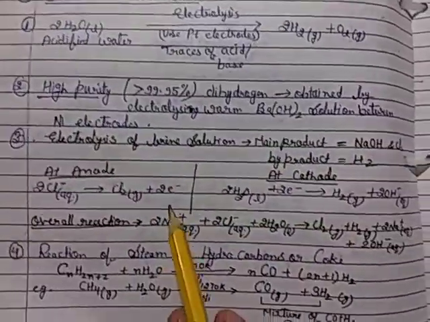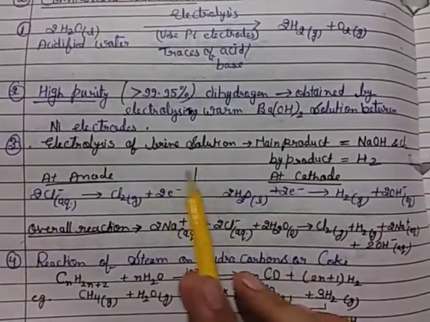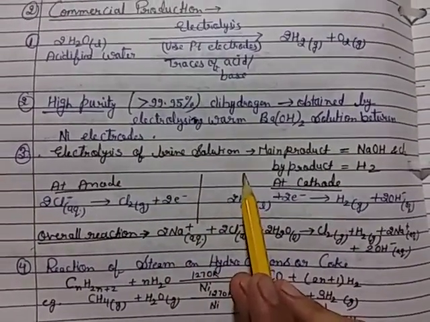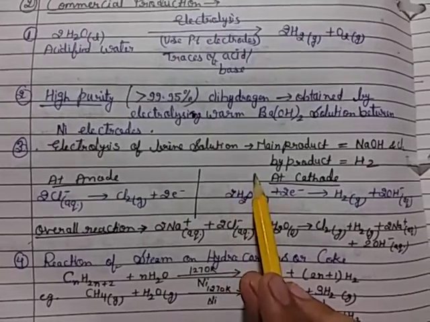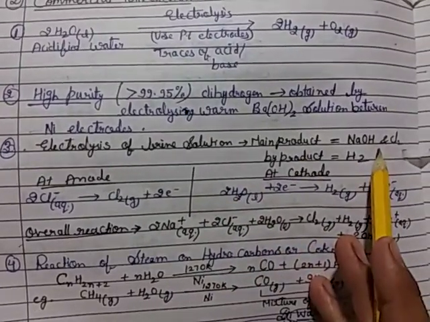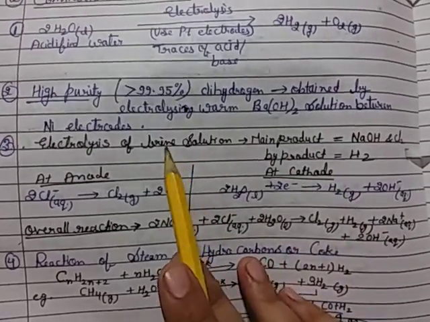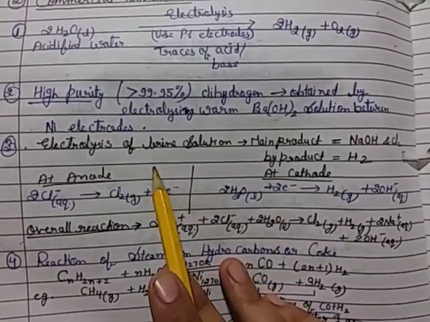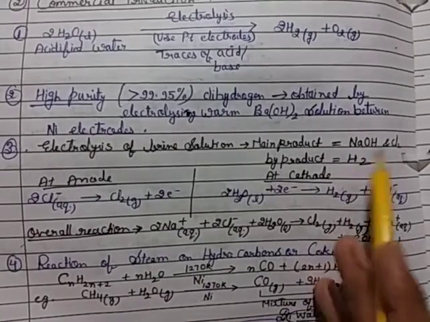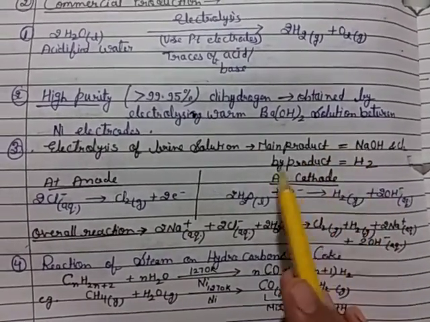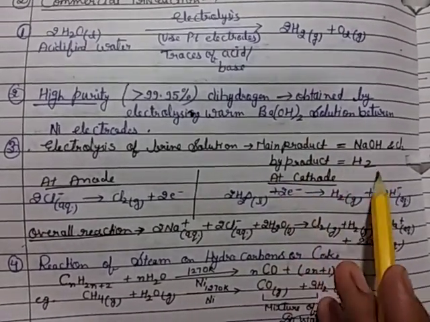Then the third method, electrolysis of brine solution. In the electrolysis of brine solution, the main products are NaOH and Cl2, and the byproduct is H2. So whenever we take brine solution for electrolysis, NaOH and Cl2 form as main products, and the byproduct, that means the side product, H2 forms.